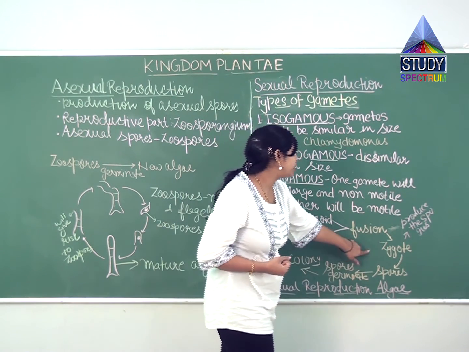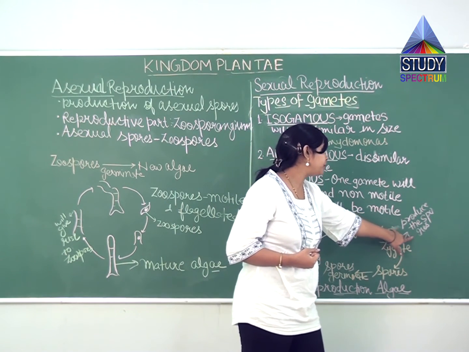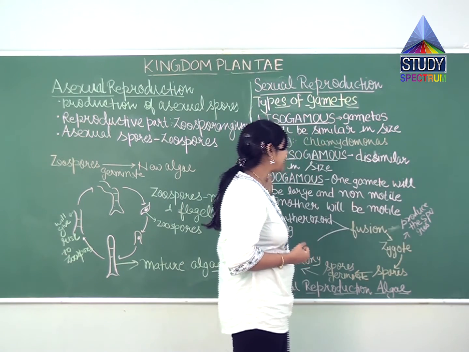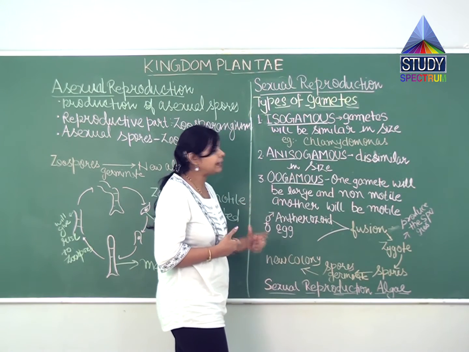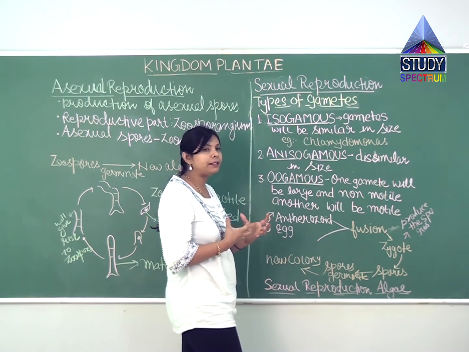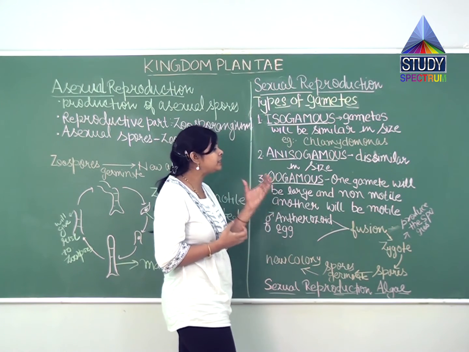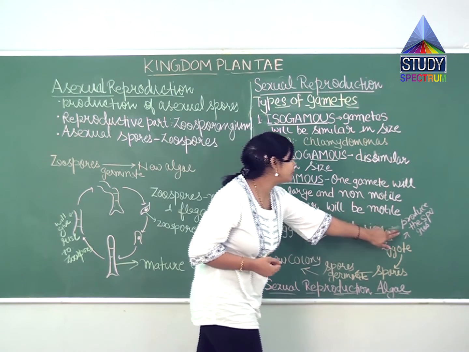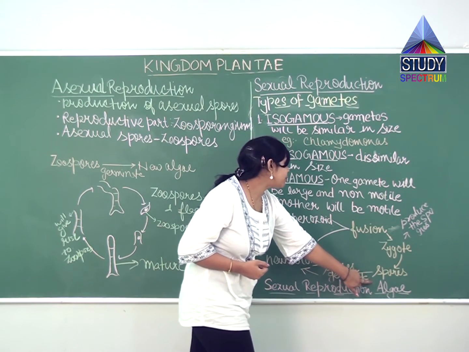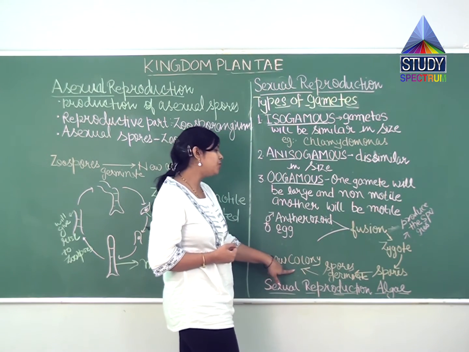This zygote will produce spores. As I said earlier, they come in the category of cryptogamy, so they do not produce any kind of seed, they just produce spores. These spores will germinate again and form a new colony.